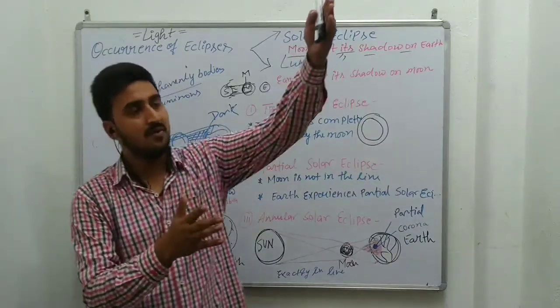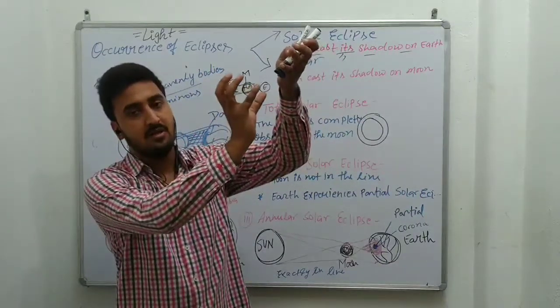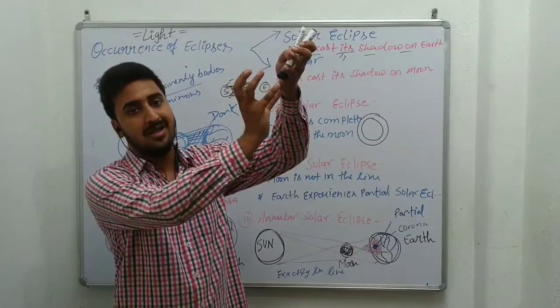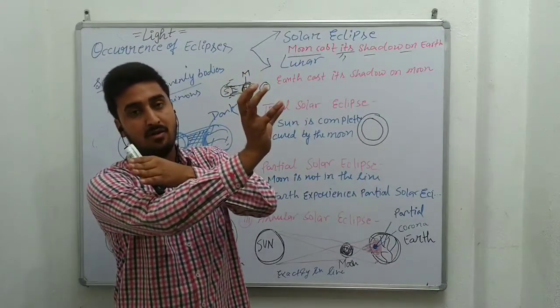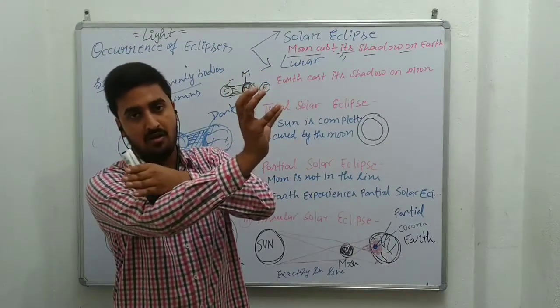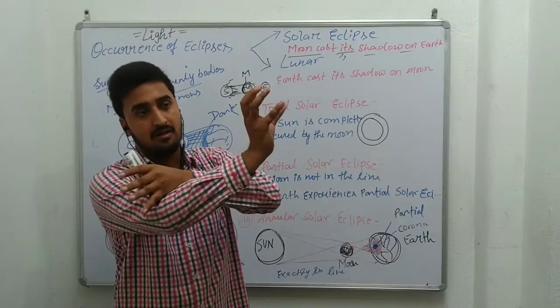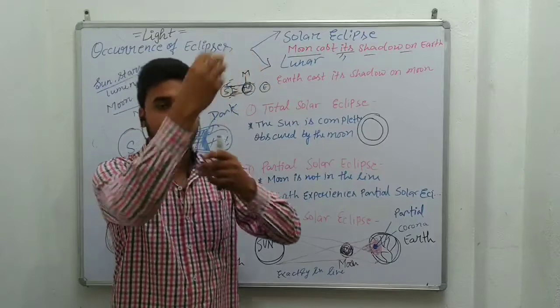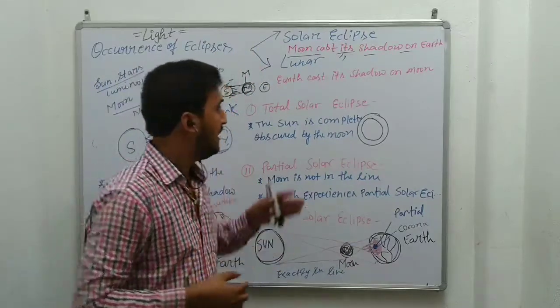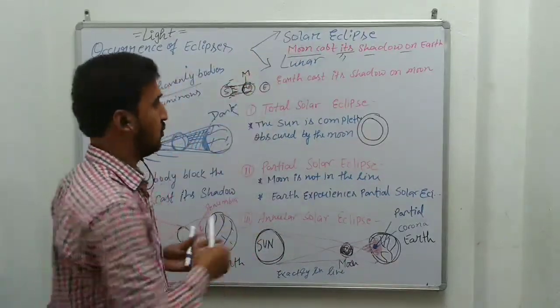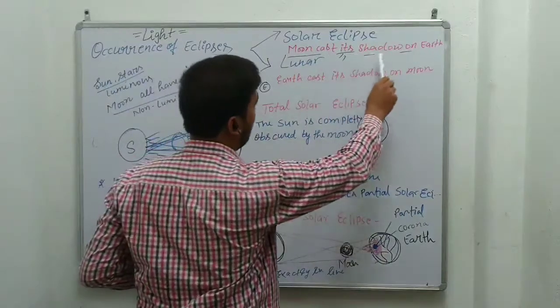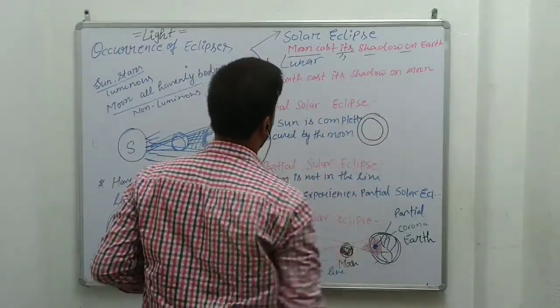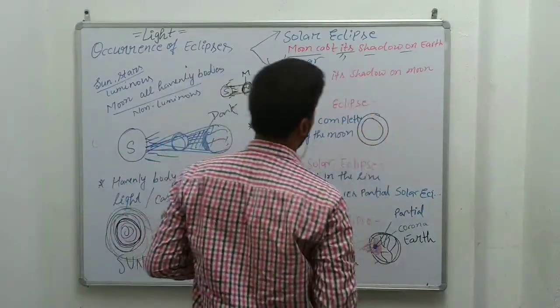When light is coming from the sun, this object, the moon, works as an obstacle in between. That's why light is not reaching this screen. This screen is like the earth, so this particular part works as an obstacle, and we are not receiving light from the sun, and that's why it causes a solar eclipse. Solar eclipse means the moon casts a shadow on the earth. In a lunar eclipse, the earth casts a shadow on the moon.